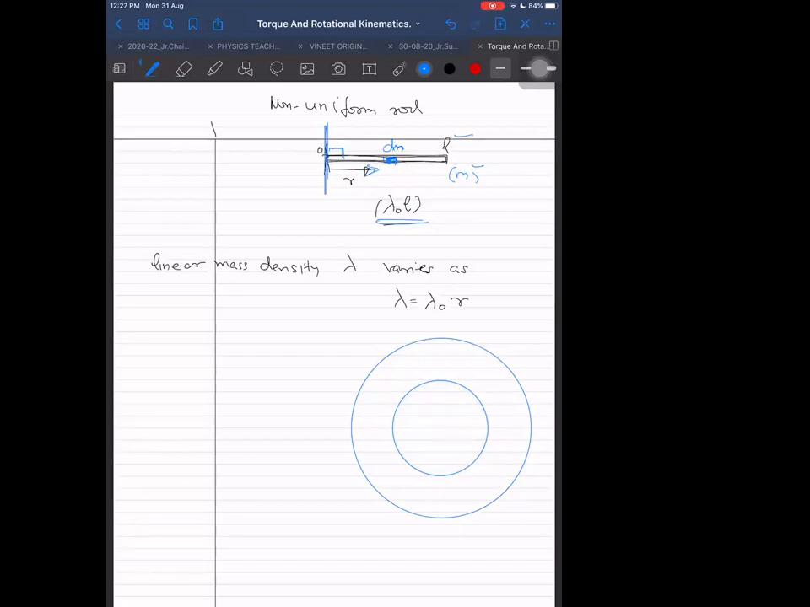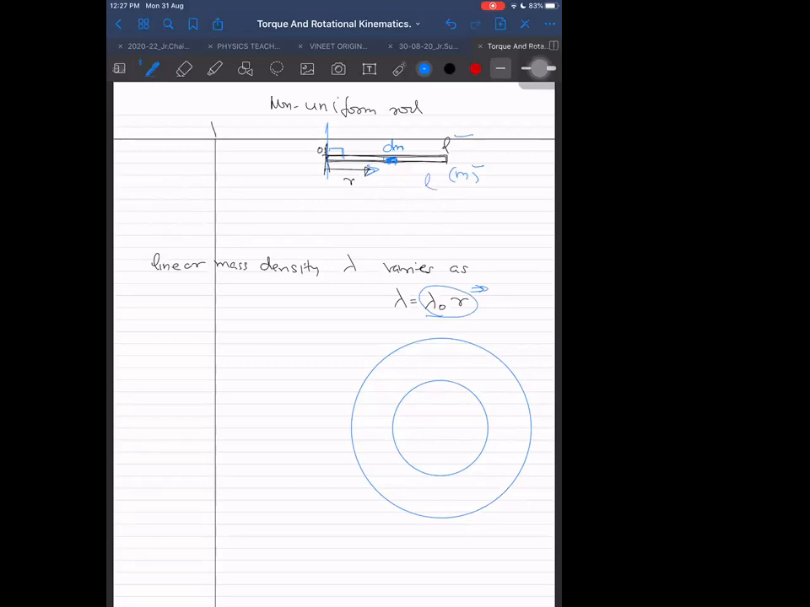Don't take lambda outside, because lambda should not be taken outside. Yes, sir. Integral we need to take. We should convert lambda as lambda naught into r. Again, I am writing integrate. After that, we should integrate.